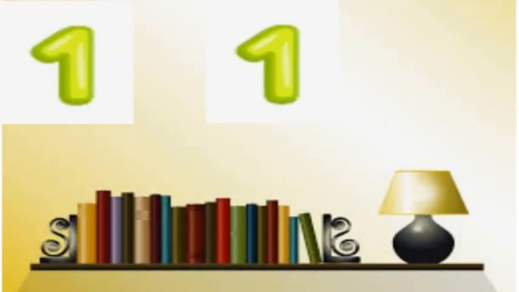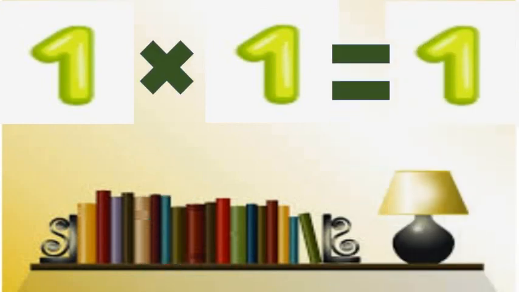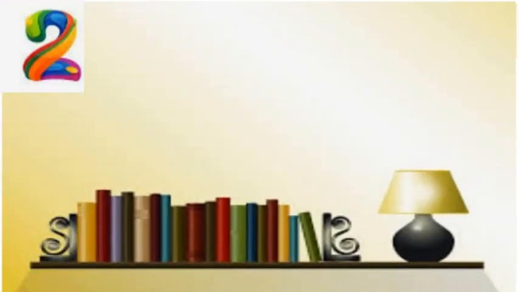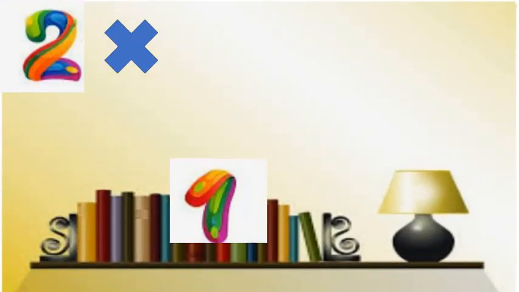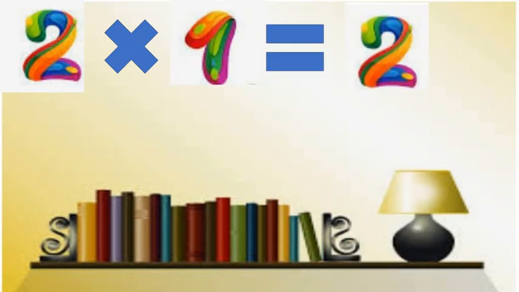One one is one. Two ones are two. Keep this in your mind that we are learning dodging tables by one only. Okay?